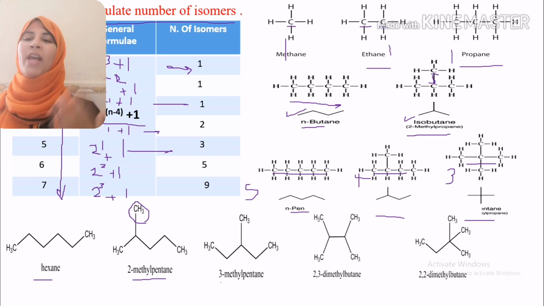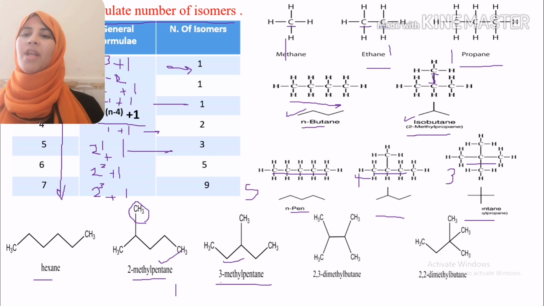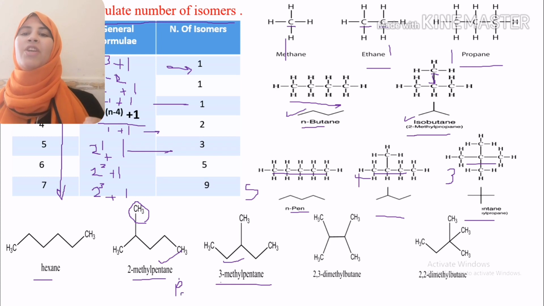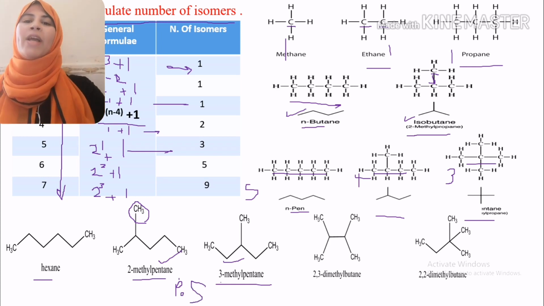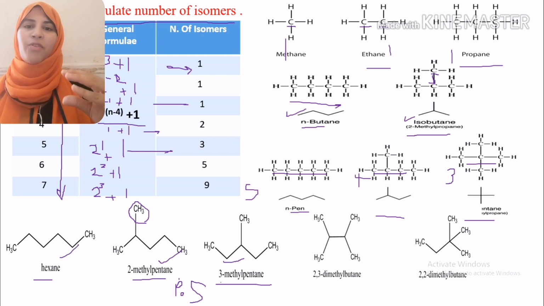The relation between 2-methylpentane and 3-methylpentane is positional isomerism. We have just methyl groups, and they differ only in their position. But in the relation with normal hexane, we have chain isomerism. We have different shapes of isomers, which differ in the length of the carbon chain.